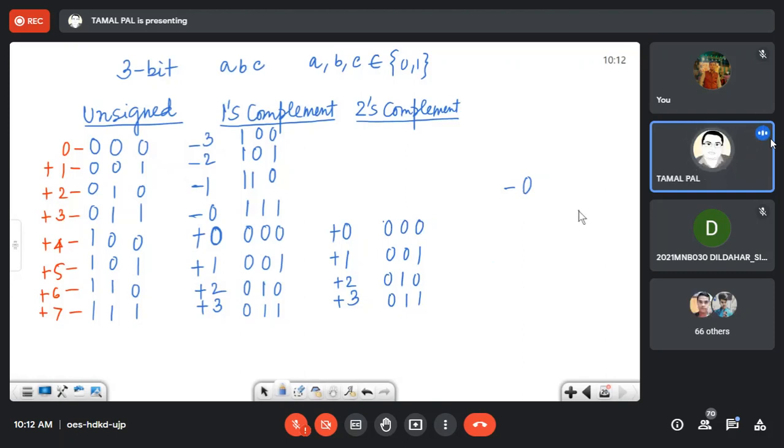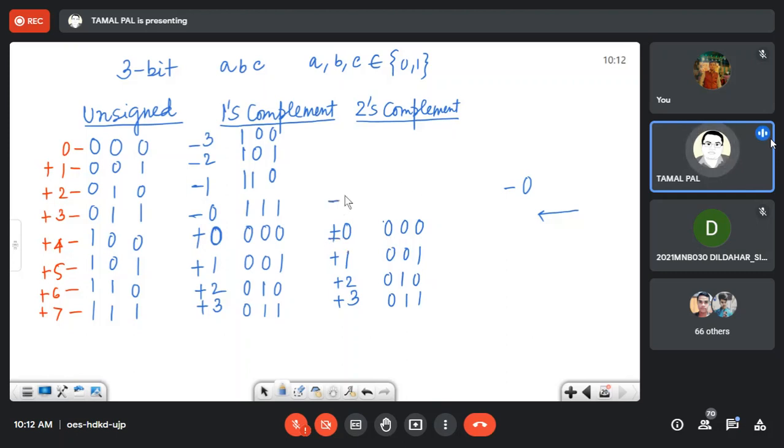From right to left, up to the first one you keep the bits unchanged, and after the first one you interchange 0 by 1 and 1 by 0. There is no such first one, so plus 0 and minus 0 are the same here.